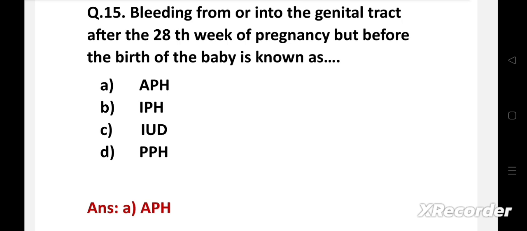Antepartum hemorrhage is defined as excessive bleeding from or into the genital tract after the 28th week of pregnancy but before the birth of the baby. The main causes are placental bleeding, unexplained, and extraplacental.